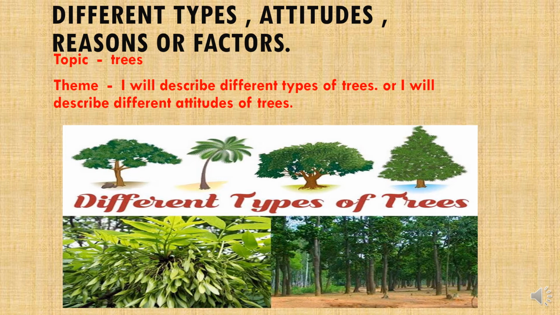Next one, children. Different types, attitudes, reasons or factors. You will get a topic, trees. So what is the theme, children? You have to describe different types of trees, or you will describe different attitudes of trees. So in one paragraph, you will describe different types of trees.